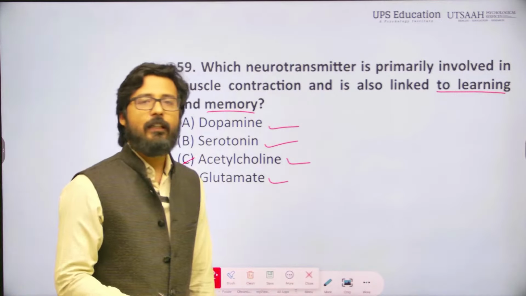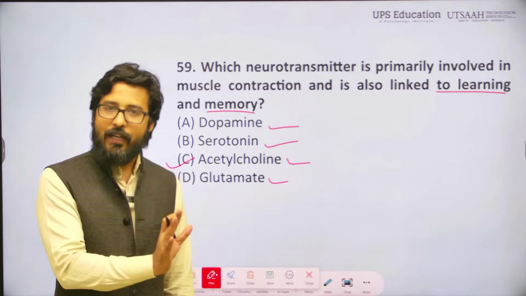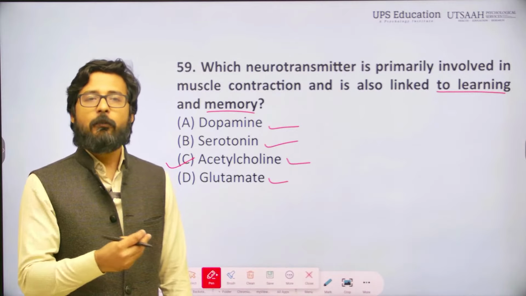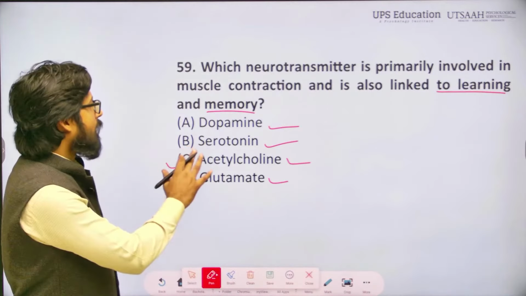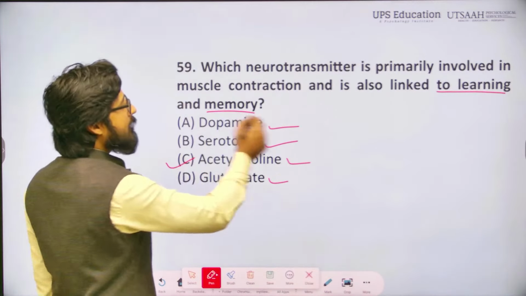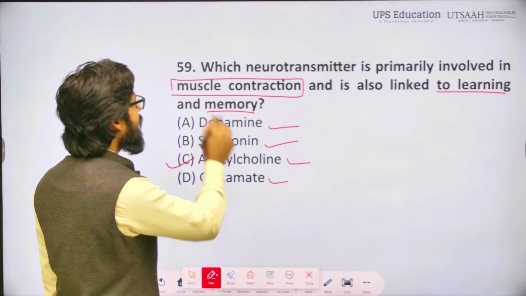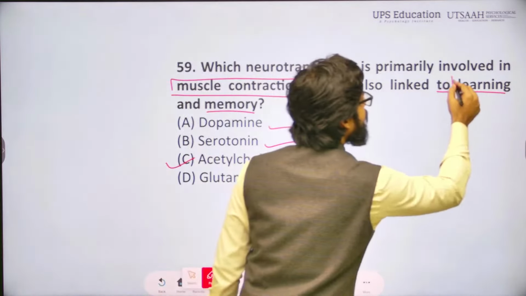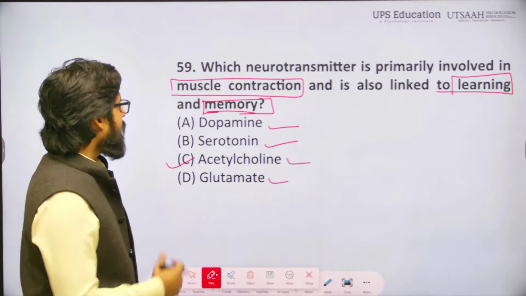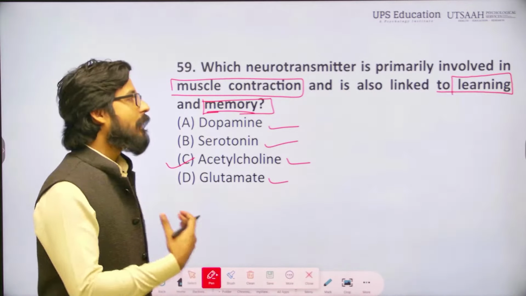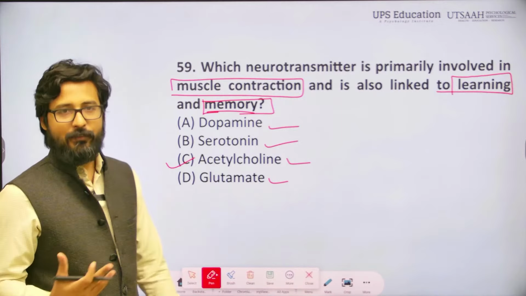So acetylcholine is a neurotransmitter that plays a critical role in muscle contraction by transmitting signals from motor neurons to muscles. This is one specific function. Here you can see we also need to mention the correct answer on the basis of muscle contraction. Here you can see learning and here you can see memory, right? So when we talk about acetylcholine, it is largely involved in muscle contraction as well as learning and memory.